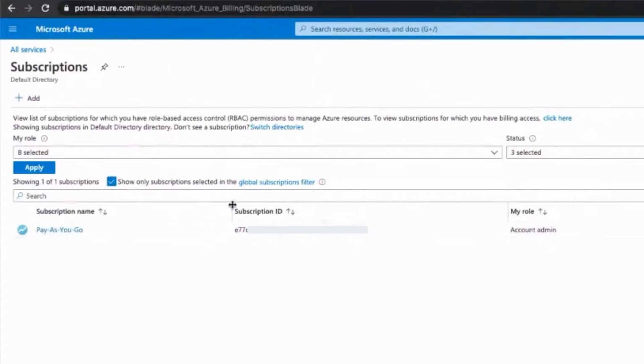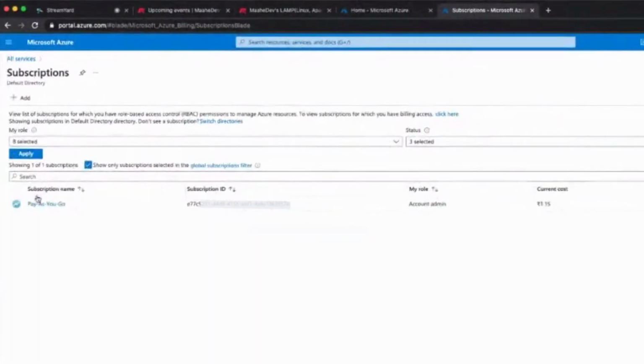Another subscription offer which is available: if we are committing for more than a year or so, then we get a good discount. So in case you are sure that you have to move to Microsoft Azure for your services hosting or anything, then you can go for long-term payment as well. But as of now, I will be on the pay as you go subscription. If you are on the free services, of course all the applications wherever your credit is available will be visible to you. But in case your subscription is expired, in order to run on Microsoft Azure you do need to have one subscription, either free or paid. So I have just started with pay as you go.